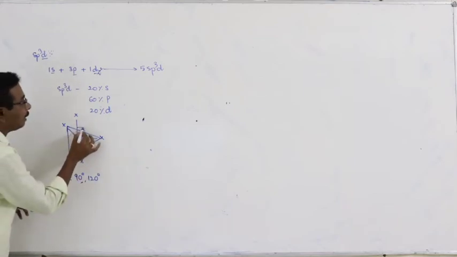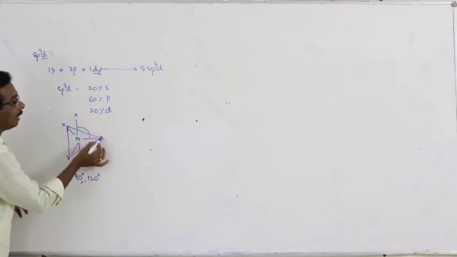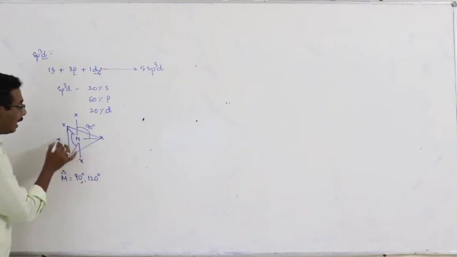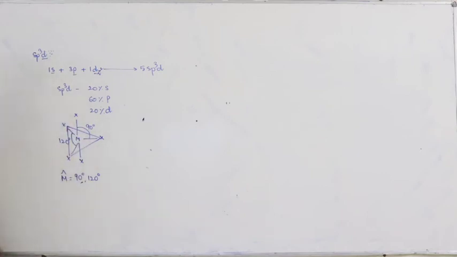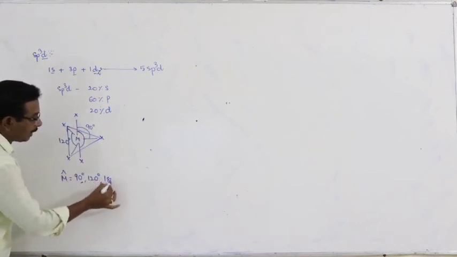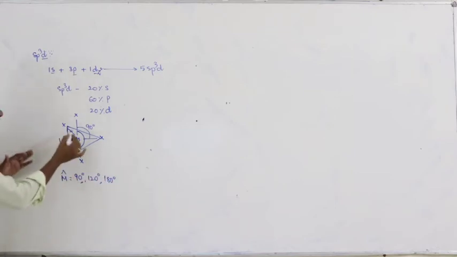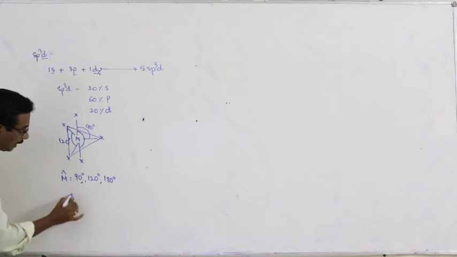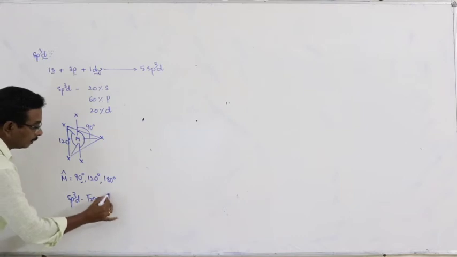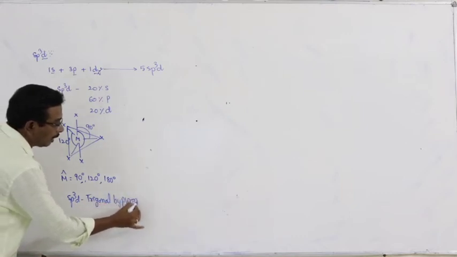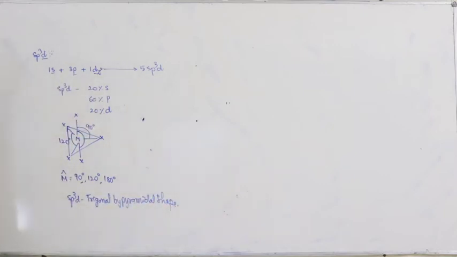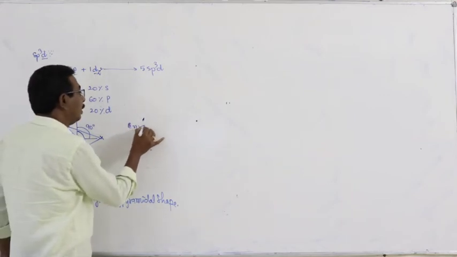90 degrees is the angle between the equatorial and axial atoms, and 120 degrees is the angle between the equatorial atoms. And what is the angle between the two axial atoms? That is 180 degrees. And the molecule in which the central atom has sp3d hybridization has trigonal bipyramidal geometry. Here, an example is PCl5.